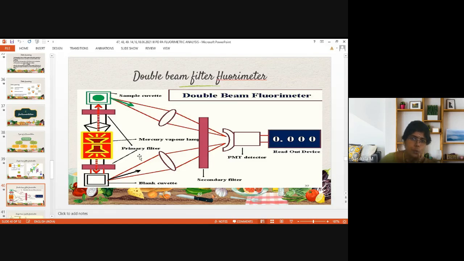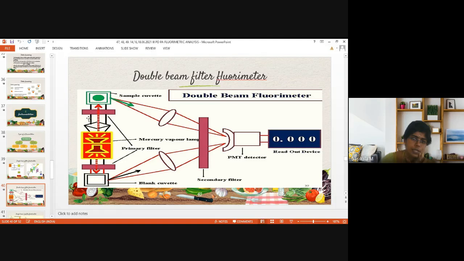We have two primary filters in double beam filter fluorimeter. Two lamps are used to give simultaneously equal intensity of two beams, so it is called double beam, and it is passed to the primary filters. So each sample compartment has a primary filter before it.